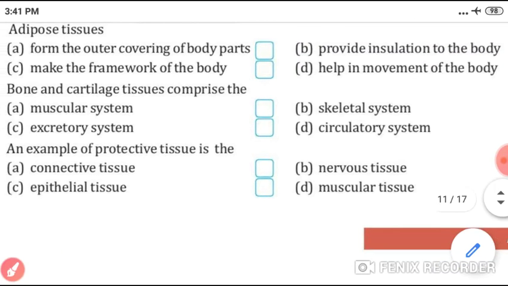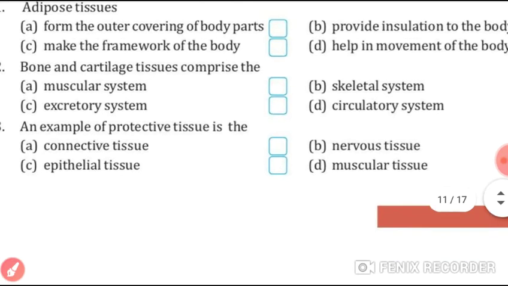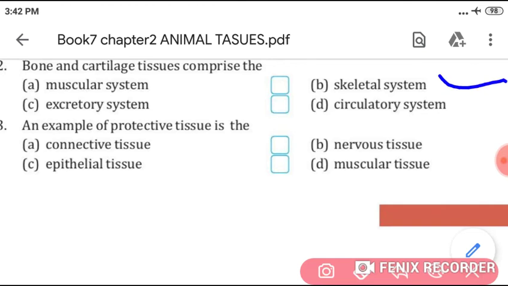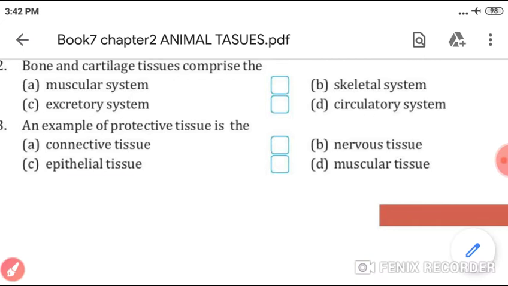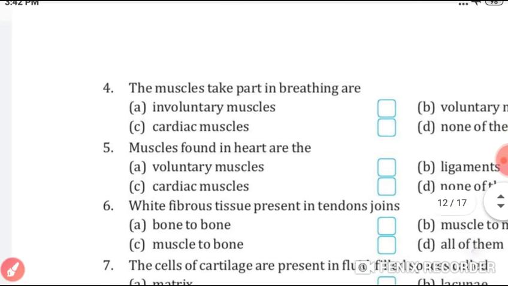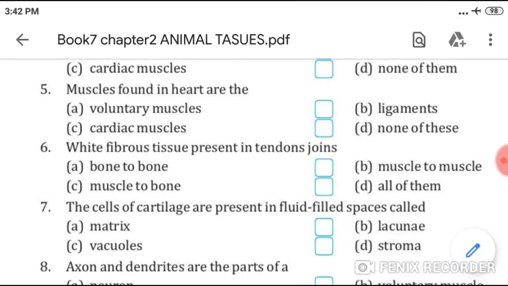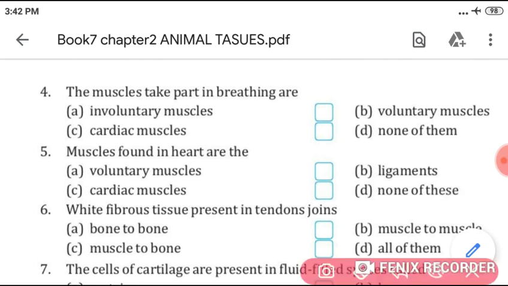Second, bone and cartilage tissue comprise the, what is its answer, students? Its answer is skeletal system. Third, an example of protective tissue is, the answer is epithelial tissue. Now come to your fourth point. The muscles that take part in breathing are, answer is involuntary muscles.